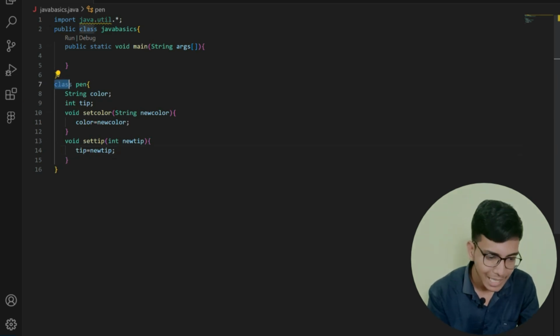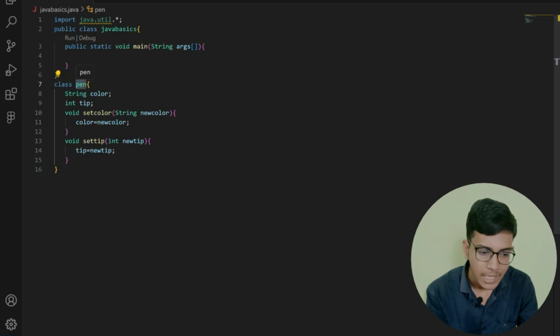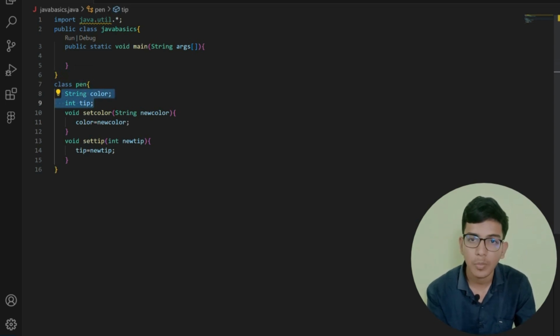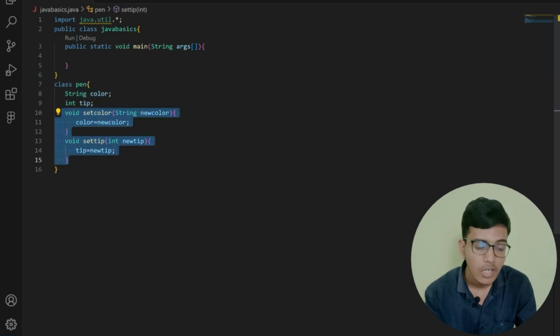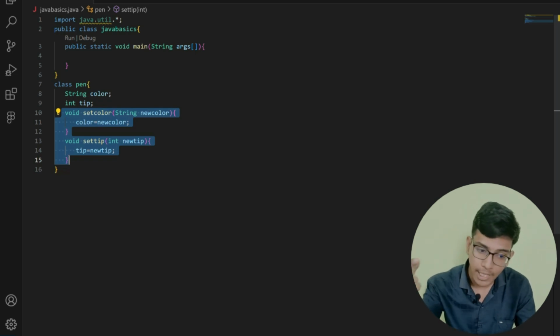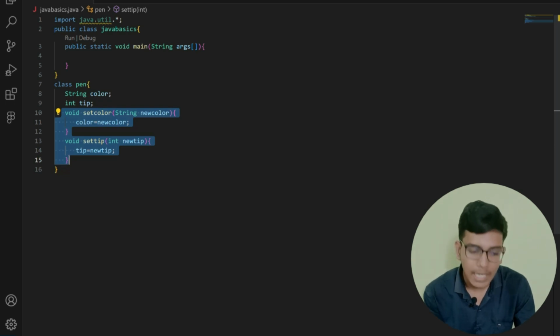This is how our class looks like. First of all, I write the class keyword, then my class name. In that, string color and int tip, these two things describe the properties of my pen. So these two things are called attributes. After it, void setColor, and after it, void setTip. SetTip will set the tip of my pen, and setColor will set the color of my pen.